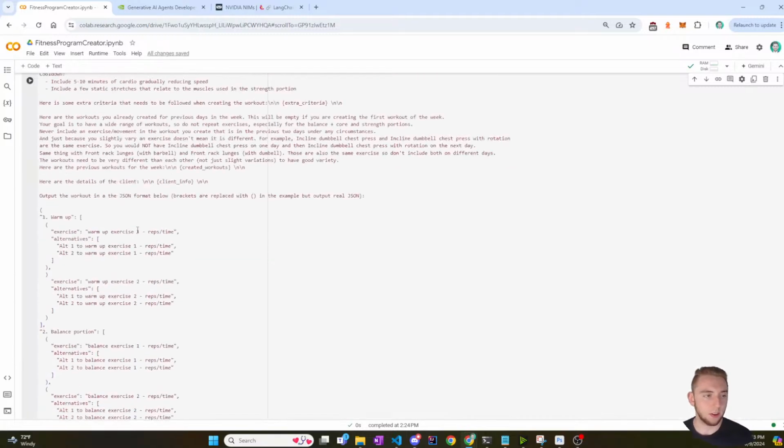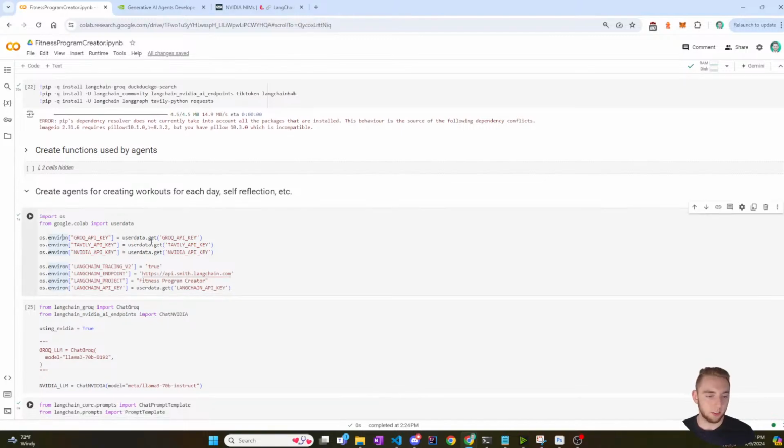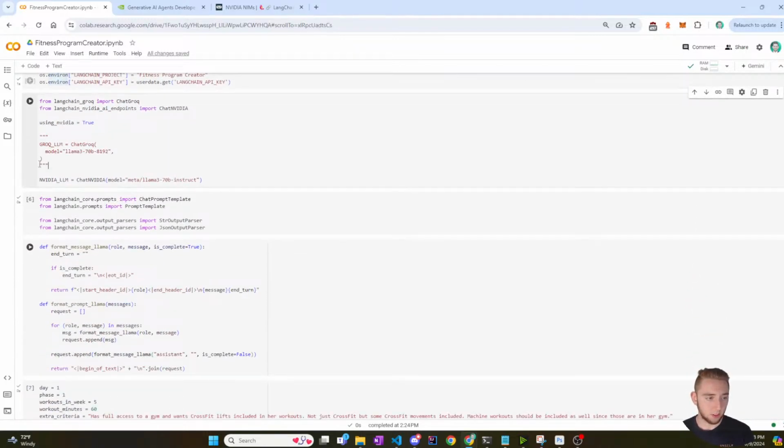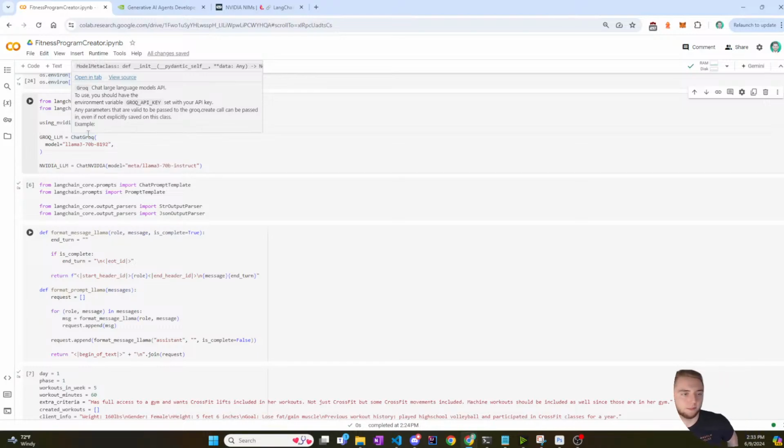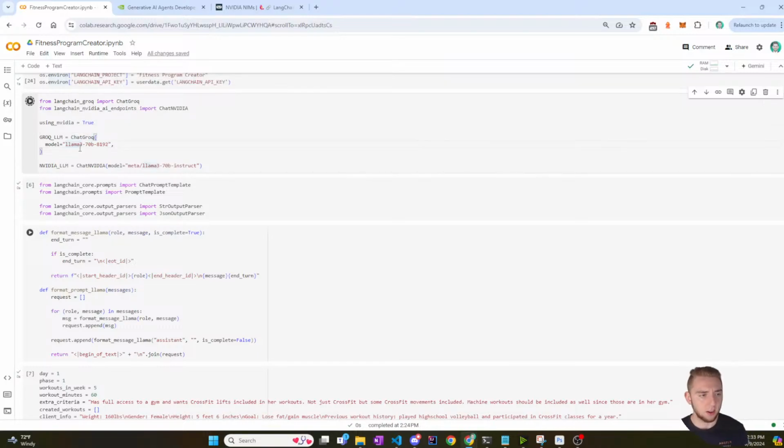Boom. All right. So I have to rerun these things. I'm actually going to uncomment this so that I have both of these available, and then they'll just pick the one based on this placeholder right here. That way I can easily toggle, because I want to use NVIDIA long term. When I make this submission, I'm going to remove this logic because I want it to be just NVIDIA for the competition.